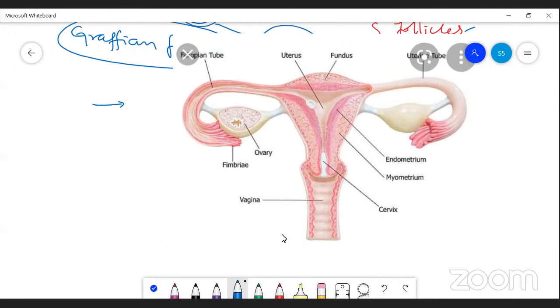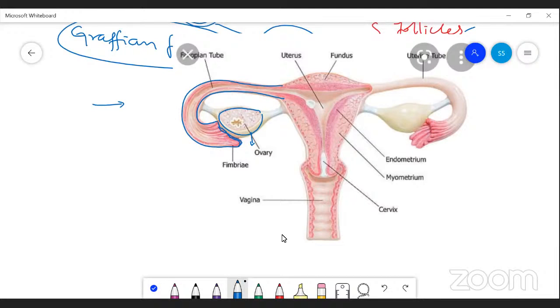This is an ovary where the eggs are produced, right? The egg is actually released here in the abdominal cavity. The funnel-shaped region is called the fimbriae. Actually, the whole structure is called the fallopian tube or oviduct.